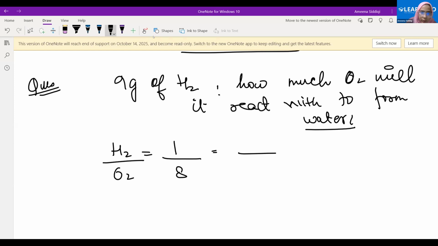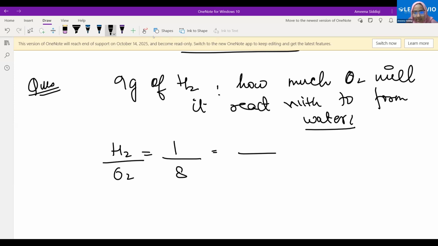Whatever mass of hydrogen I'm taking, or whatever mass of oxygen I'm taking, they should be in such a ratio that when I simplify them, they should give me 1:8. Yes. They should give me 1:8 because that is the ratio, the proportion in which they are combining. Are you getting this? Yes, ma'am.